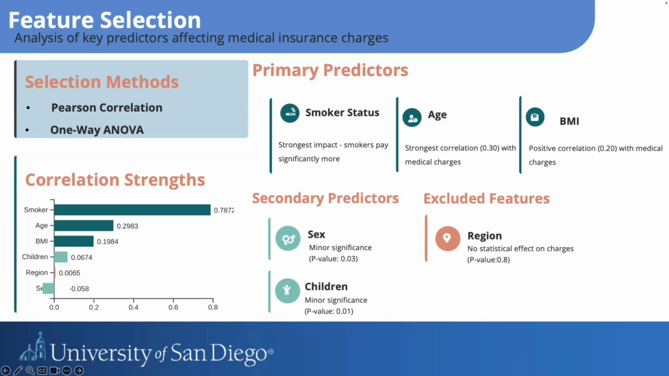However, when we ran ANOVA to confirm this, we found the sex and children had a p-value below 0.05, meaning we could reject the null hypothesis. They still have a mild but statistically significant effect. On the other hand, region still showed no statistical effect on the chart, so we decided to exclude it from our model training.